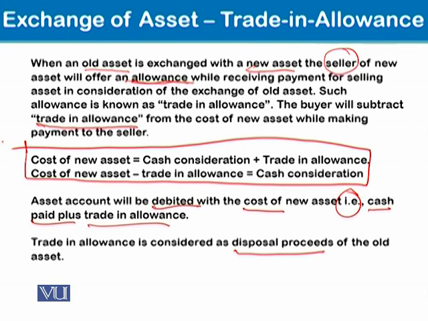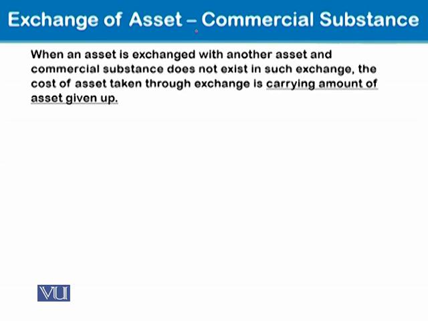And then there is the commercial substance matter, which we discussed in the earlier module when we were discussing the definitions of a few important items of property, plant, and equipment. What does commercial substance mean? I will discuss it in this section. Now, please be attentive. When you are exchanging an asset with another asset, and commercial substance does not exist.